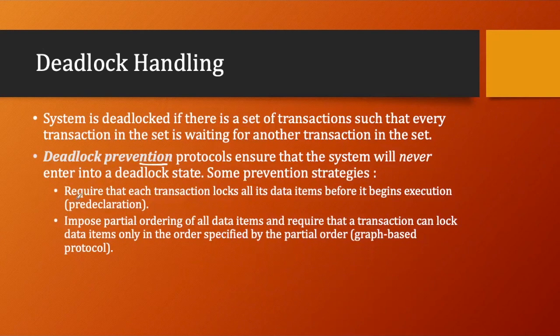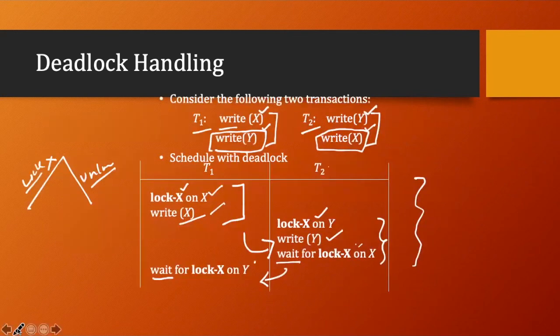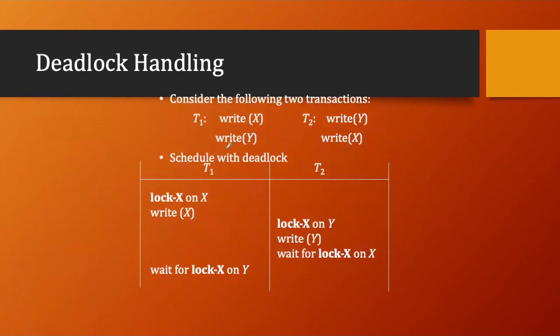There are some strategies. One is to require that each transaction locks all its data items before it begins execution, or pre-declaration. In this situation, if a transaction T1 comes into the system, it will tell the system that it needs the lock on X and the lock on Y. So just before coming into the system, it has both the lock on Y and the lock on X, right? So there will be no deadlock.